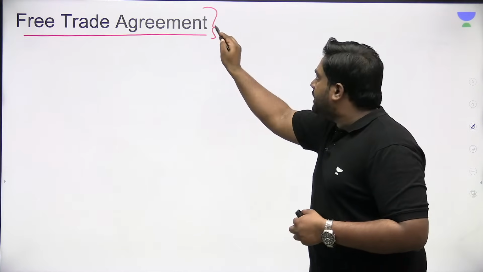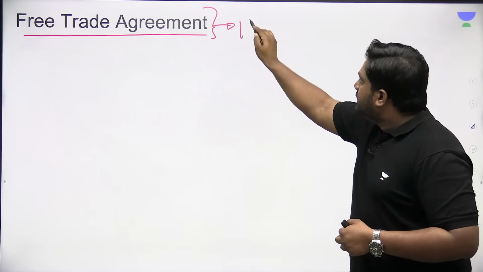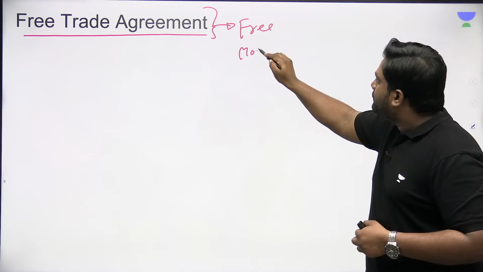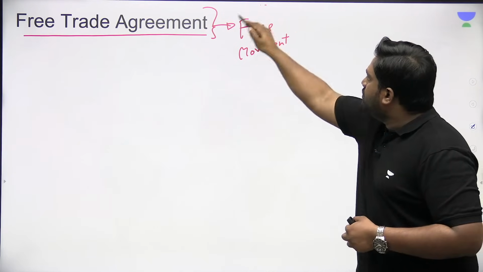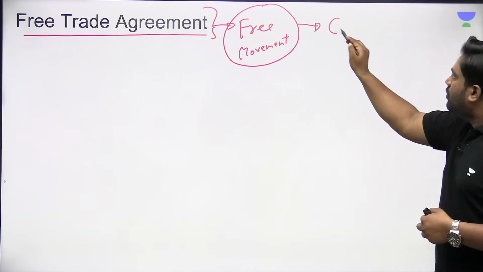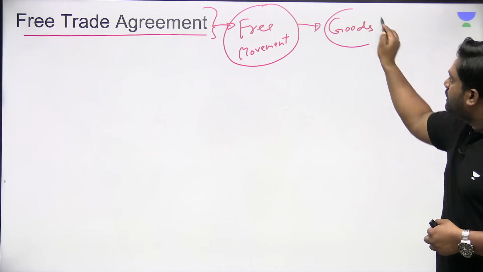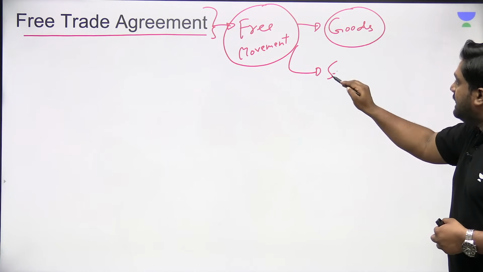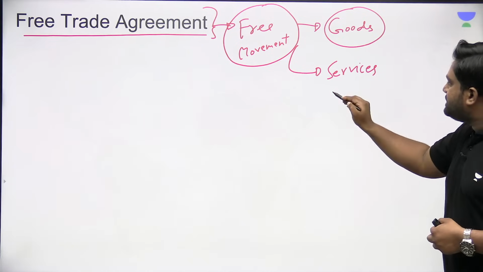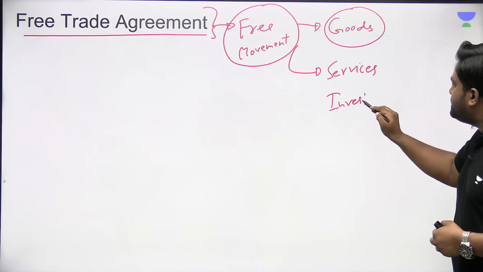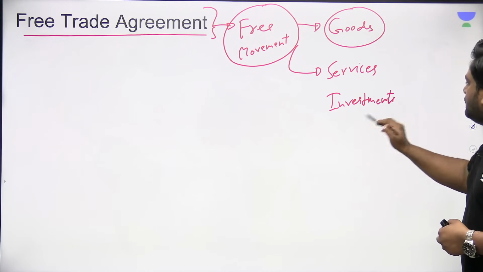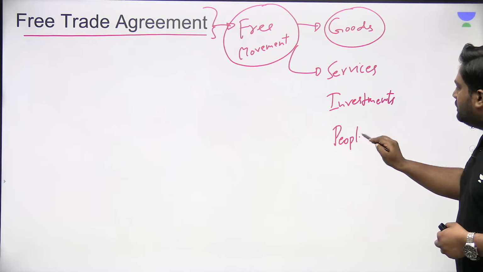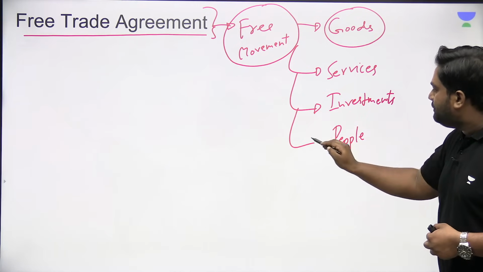The primary objective of any free trade agreement is to provide for the free movement of goods and as well as services, investments, and sometimes for the free movement of people as well.